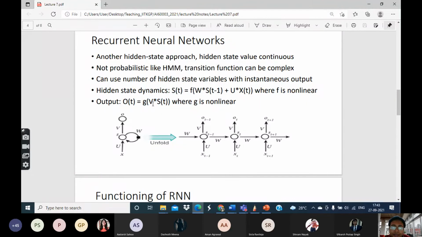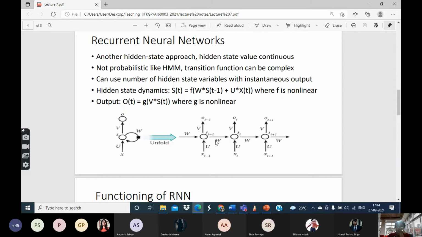So again, there is another matrix V which you operate upon the current value of the state variable. You pass it through another nonlinear function G to get the output. Whether this is a vector or a scalar or a matrix or whatever depends on these V, G, etc. And these are all for the network designer to decide. So this is the recurrent neural network.